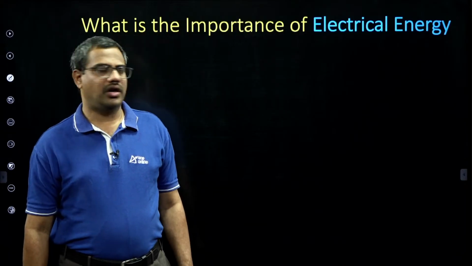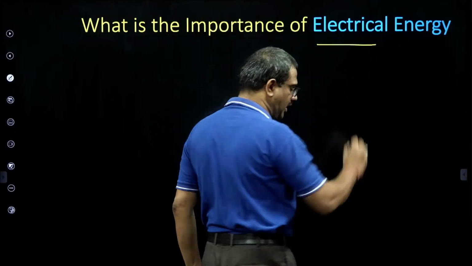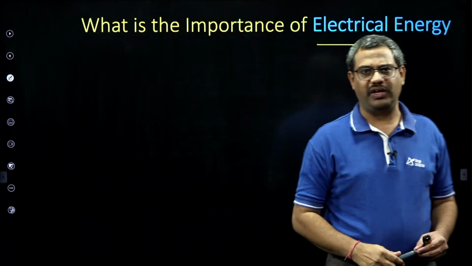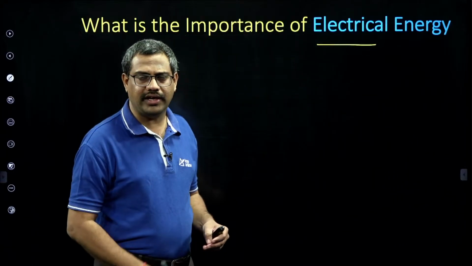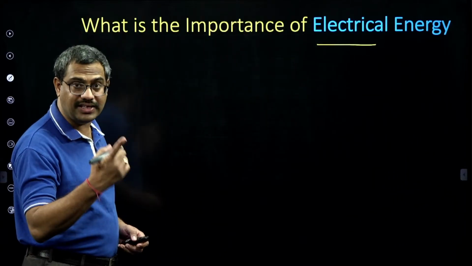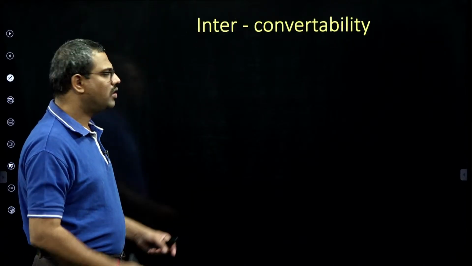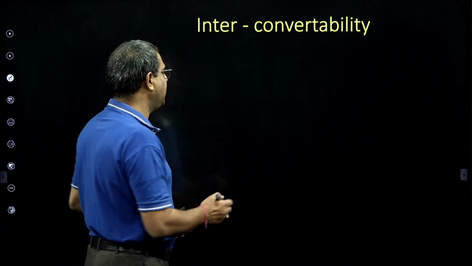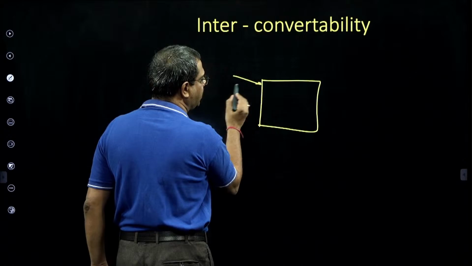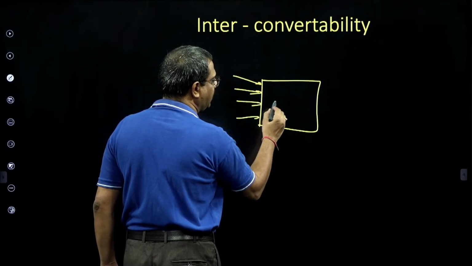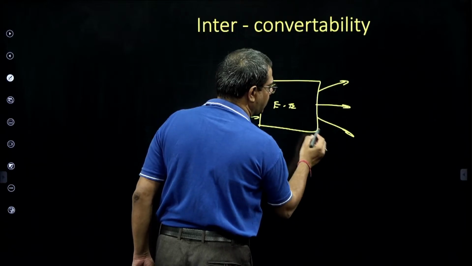Now, what is the importance of electrical energy? Yes, electrical energy is one of the most dominating and superior forms. As electrical engineers, we are very proud. It is one of the most dominating and superior forms of energy because of many reasons. But the main reason is interconvertibility and also transportation. What is interconvertibility? Interconvertibility is a process of converting different forms of energies into electrical and reconverting them back. That is what interconvertibility means.